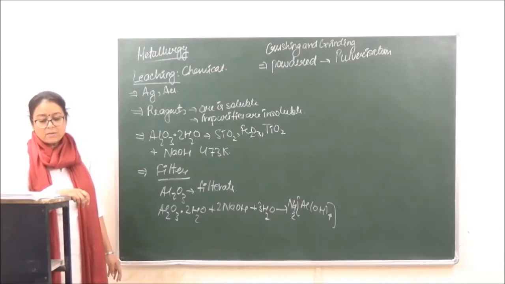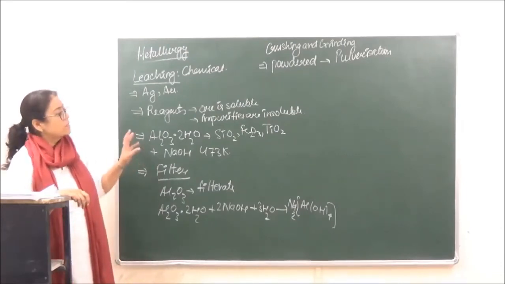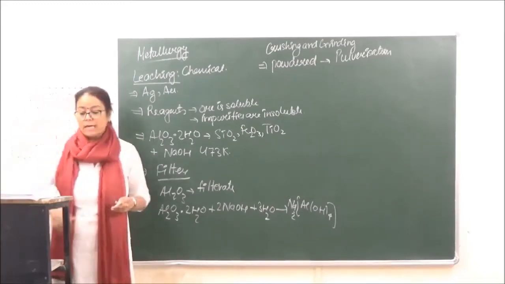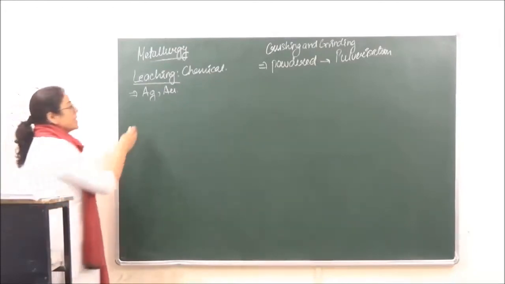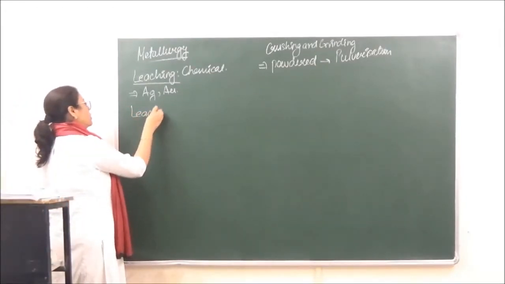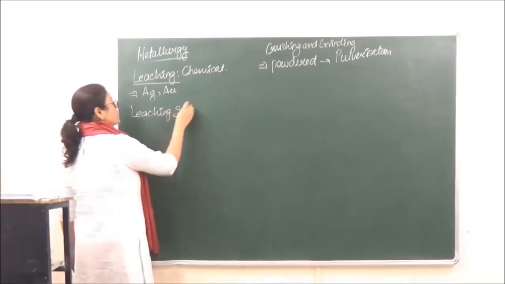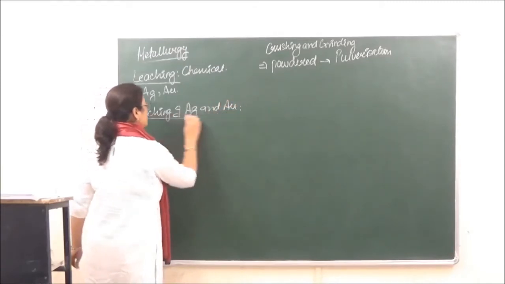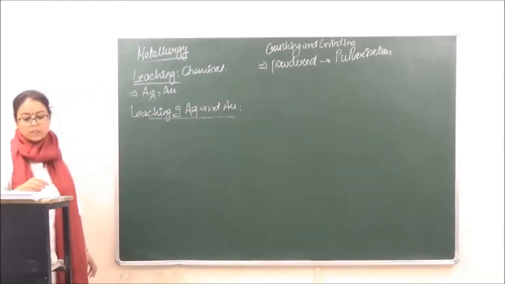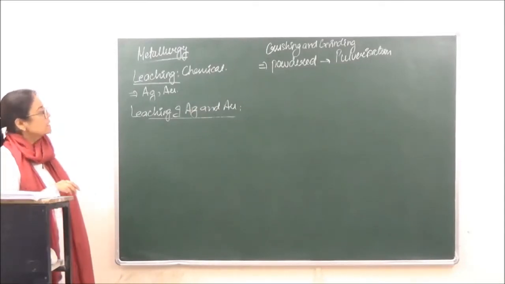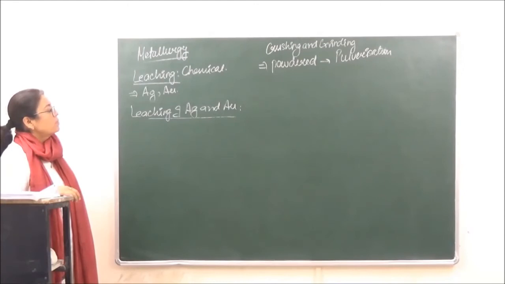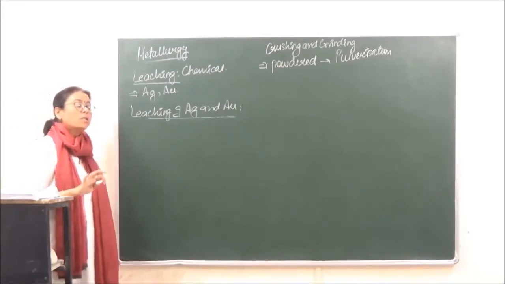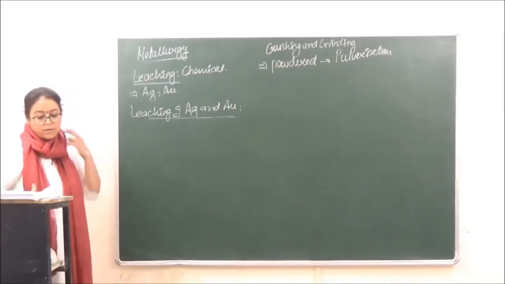But in case we are taking the process for leaching of gold and silver, let's see how that has to be taken over here. Next is leaching of silver and gold. ये जो leaching of silver and gold है, this is, you can say, a process in which similar reactions will be used for both silver and gold. Both same reactions are going to be used. Okay, so what are we doing over here?